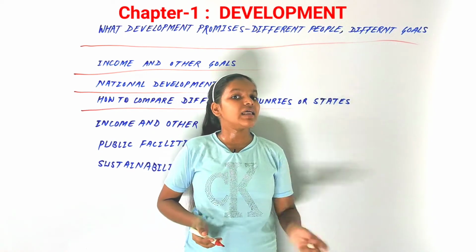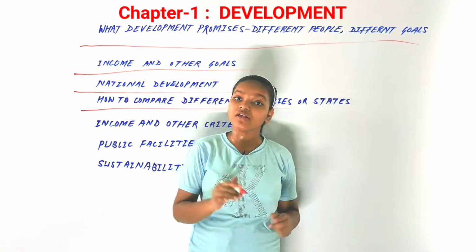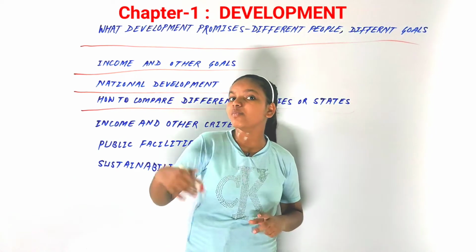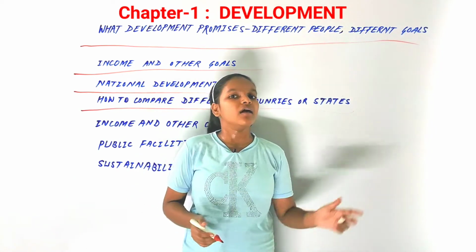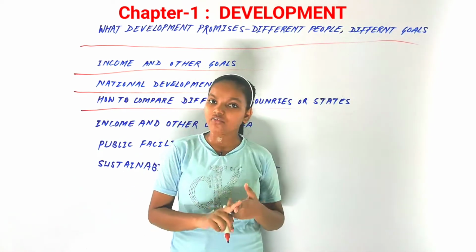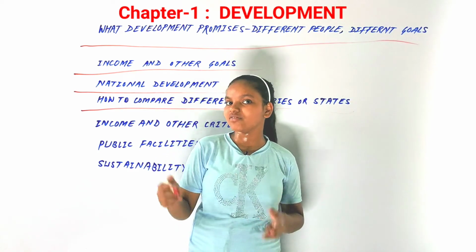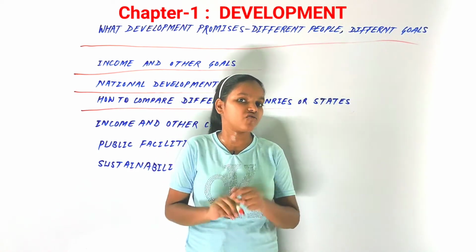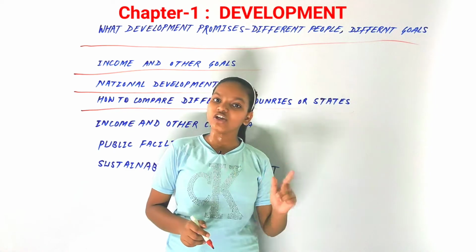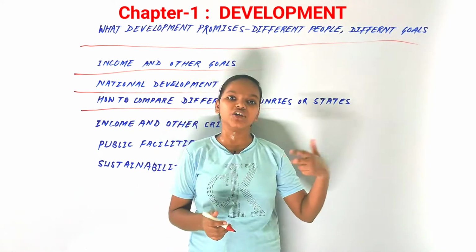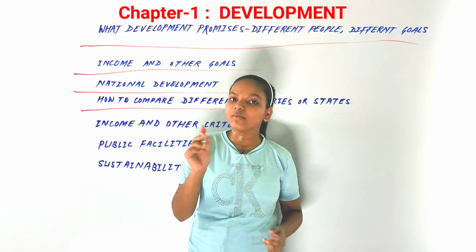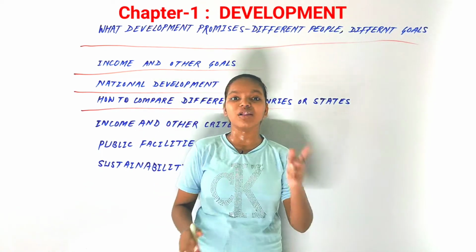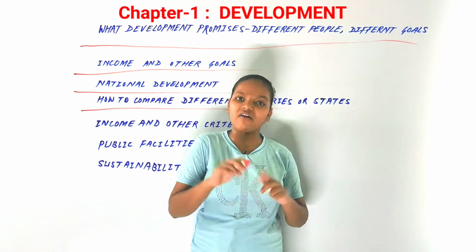So these are the criteria, and that is why we can compare countries on the basis of their per capita income. All those rich countries excluding the Middle East countries are considered developed countries. There are two things: rich countries, which have more average income, or per capita income, and developed countries, which is another thing. Middle East countries are rich countries but they aren't developed.